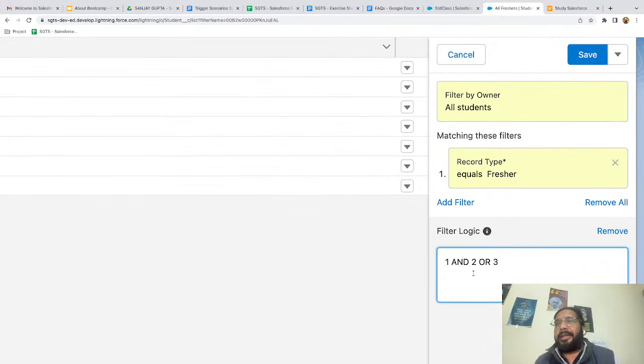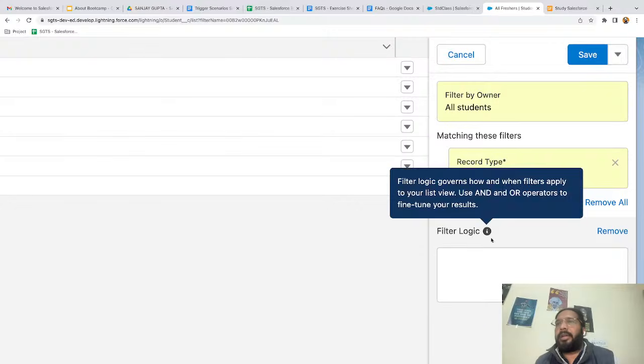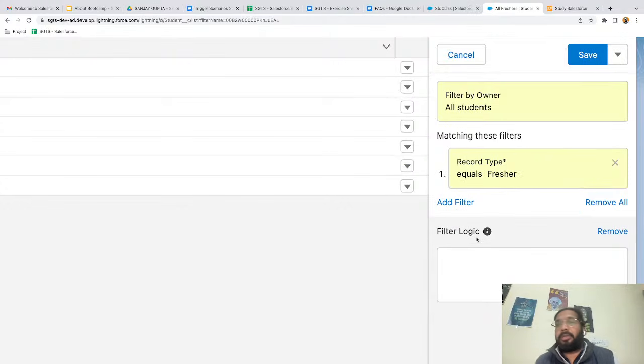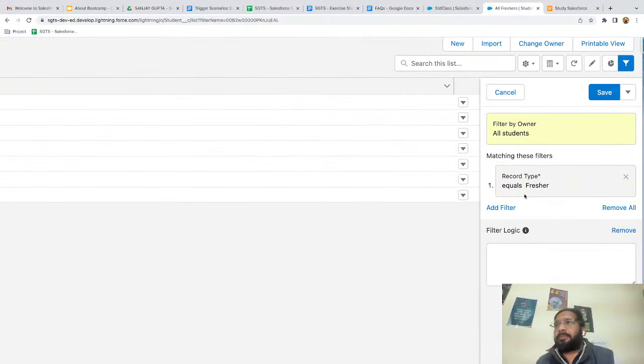This way you can write filter logic. And means both should be true, or means any one should be true, right? But right now we have only one filter criteria, so we don't need to write this filter logic at this moment.